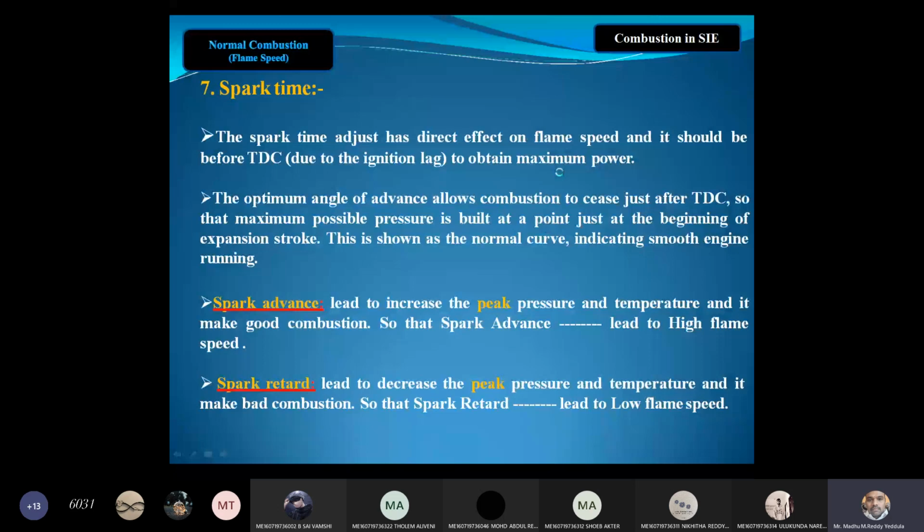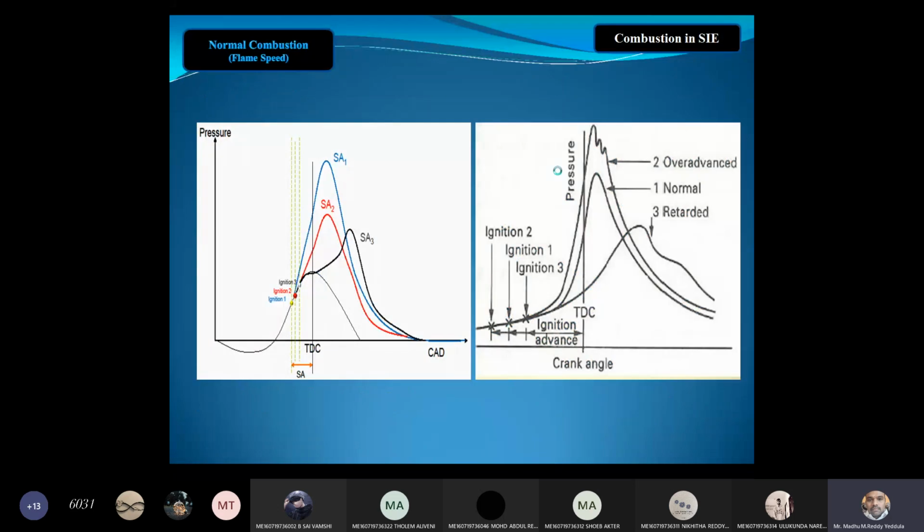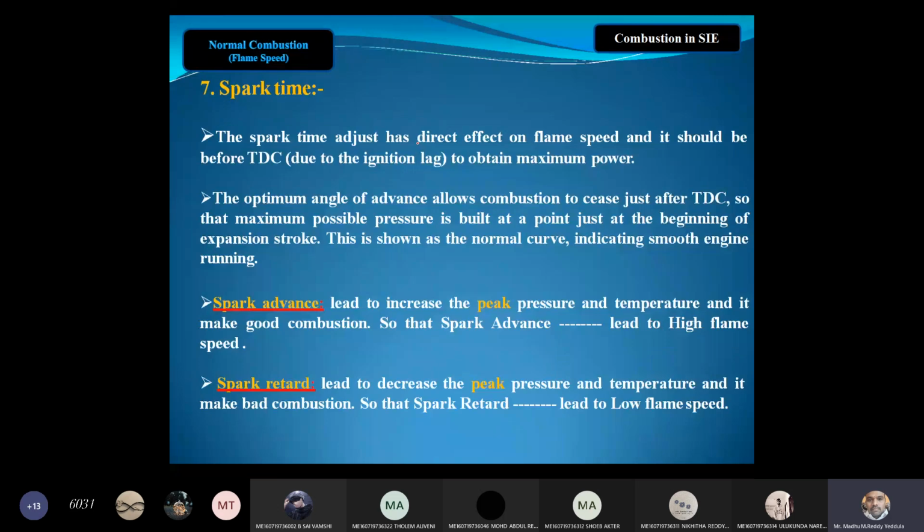Right, last one, spark timing. The spark timing has a direct effect on the flame speed, and the spark should occur before TDC. To obtain the maximum, as we are practicing, the spark has to be advanced before TDC. The optimum angle of advance allows the combustion to cease just after TDC, so that the maximum possible pressure is built up at a point just at the beginning of the expansion stroke. This shows a normal curve indicating smooth running of the engine.